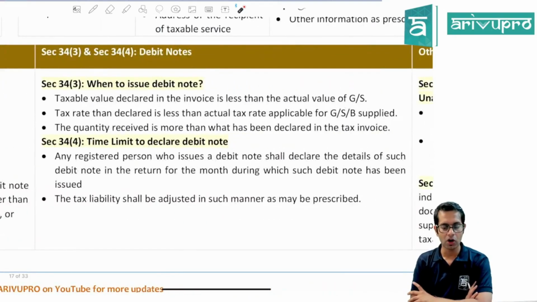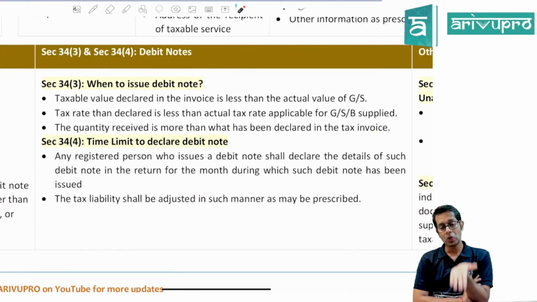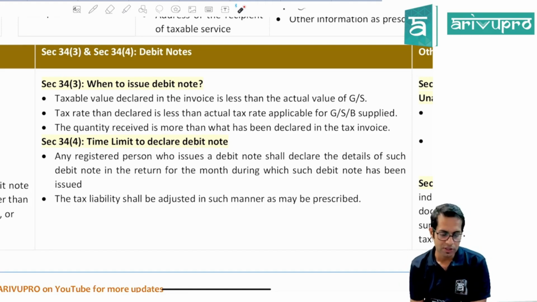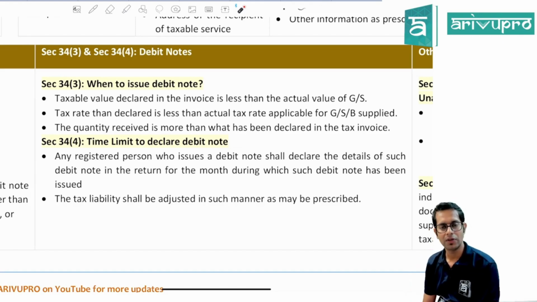Similarly, a debit note is required to be issued by you if you want to increase the value of an invoice which is already given. So if the taxable value declared by you on the invoice is less than the actual value, to increase that, you will have to give a debit note. If the tax rate declared in the invoice is less than the actual tax rate, to increase that, you will give a debit note. And if the quantity received is more than the quantity declared in the invoice, then you will give a debit note.